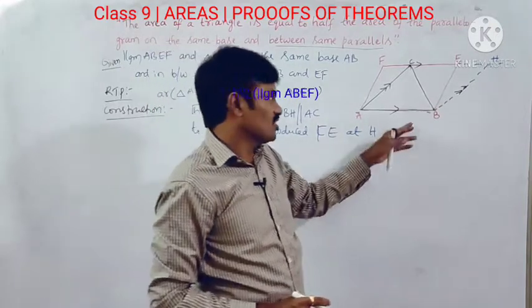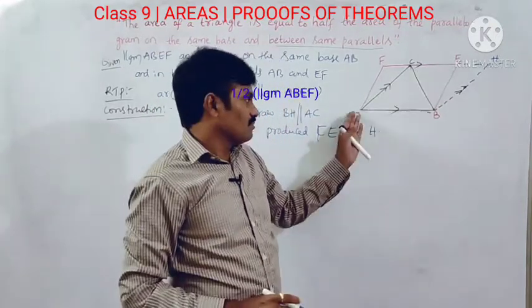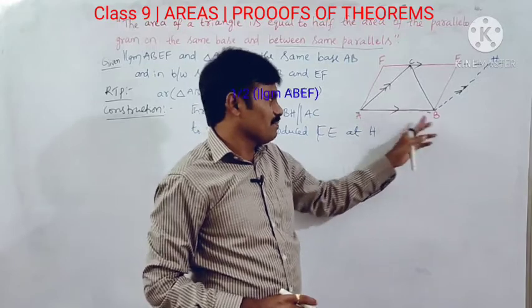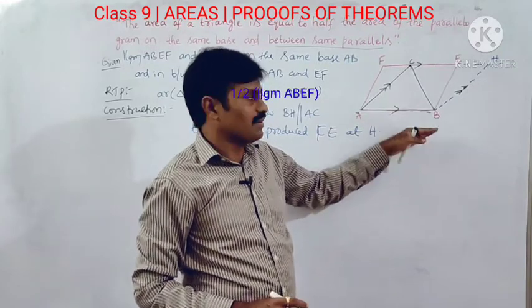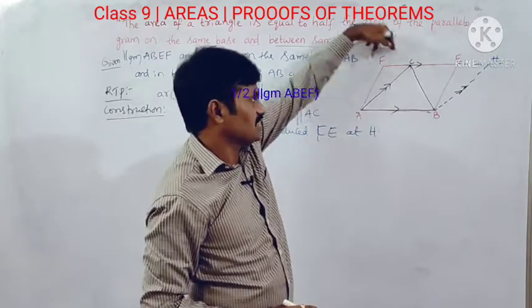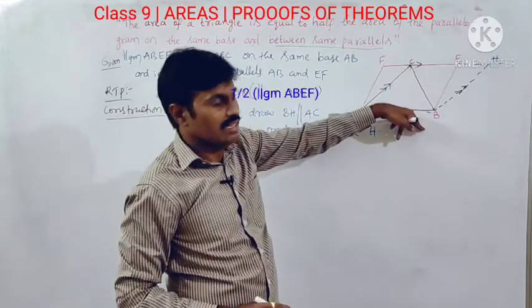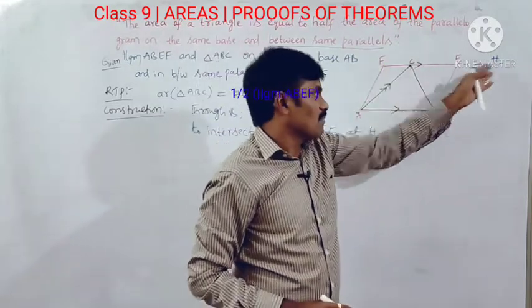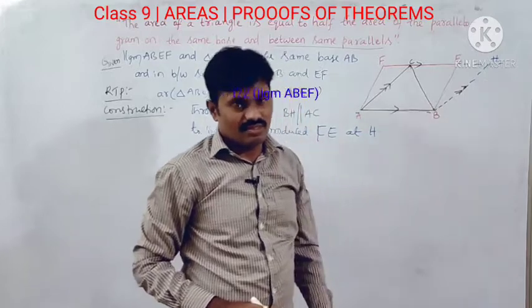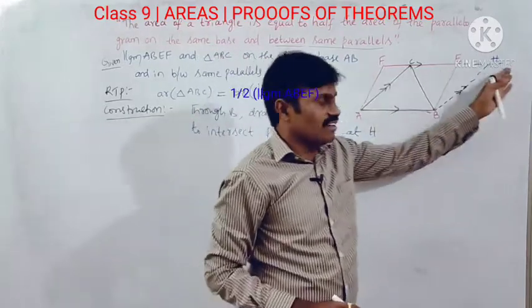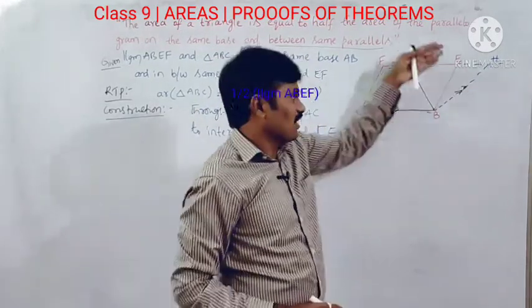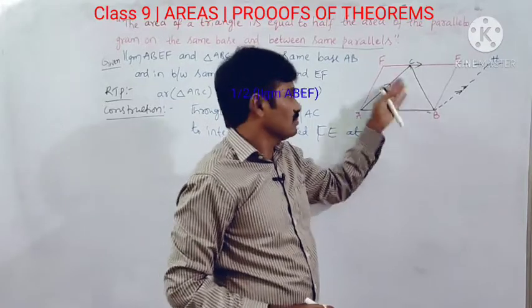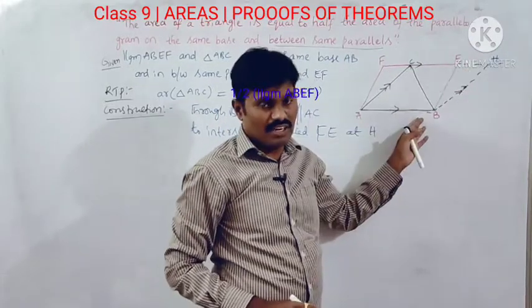And if you observe these two parallelograms having same base AB, is it? And between same parallels. FH is also parallel to AB, because FH is formed by extending FE. Okay, FE ని extend చేయడం వలన వచ్చింది FH. ఇక్కడ FE అనేది AB కి parallel అయినప్పుడు FH also parallel to AB.